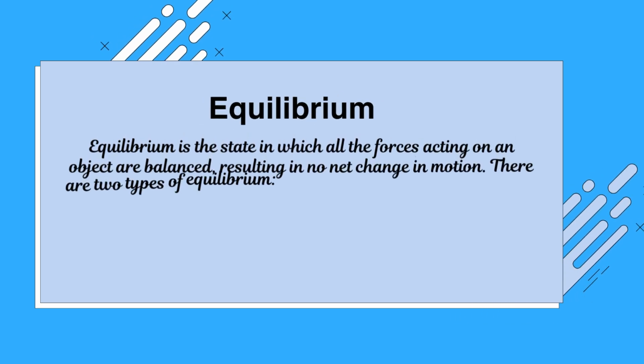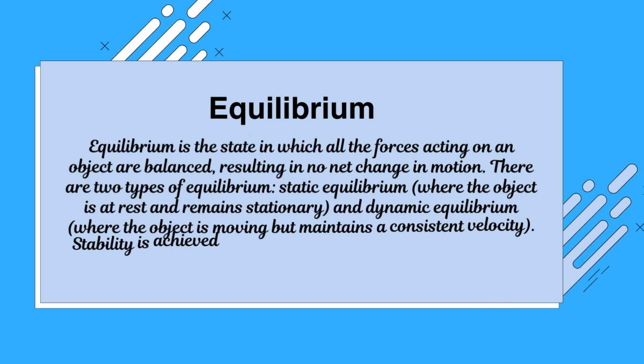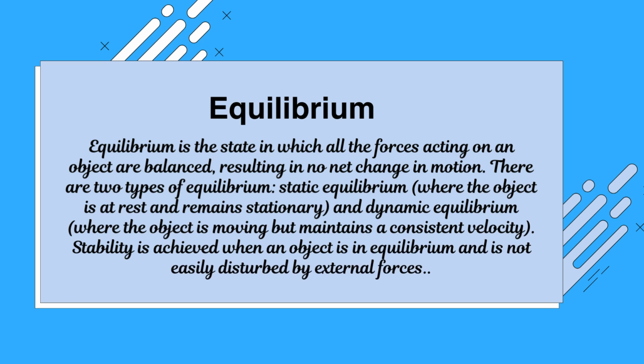Equilibrium. Equilibrium is the state in which all the forces acting on an object are balanced, resulting in no net change in motion. There are two types of equilibrium: static equilibrium, where the object is at rest and remains stationary, and dynamic equilibrium, where the object is moving but maintains a consistent velocity. Stability is achieved when an object is in equilibrium and is not easily disturbed by external forces.